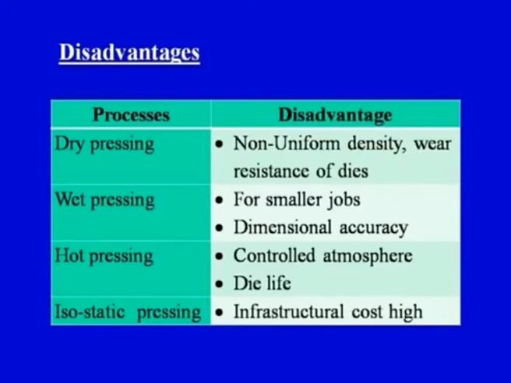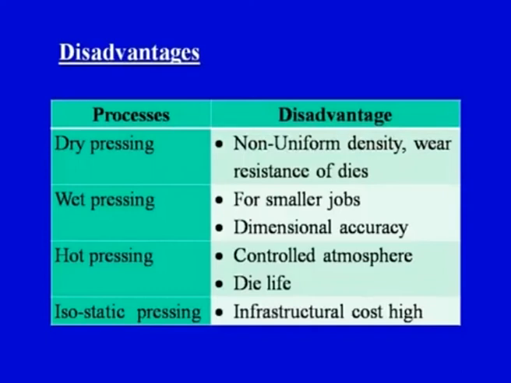It means that if there is a very large job at hand, then wet pressing is not advisable. Similarly, the dimensional accuracy is also an issue related to the wet pressing technique. So the dimensional accuracy is also not very high in case of wet pressing. Hot pressing, controlled atmosphere, because the temperature is also an issue, therefore the pressing has to be done under the controlled atmosphere.